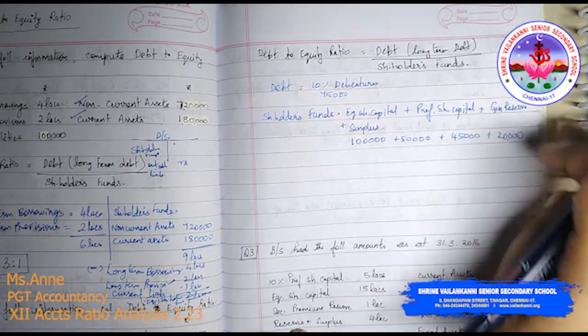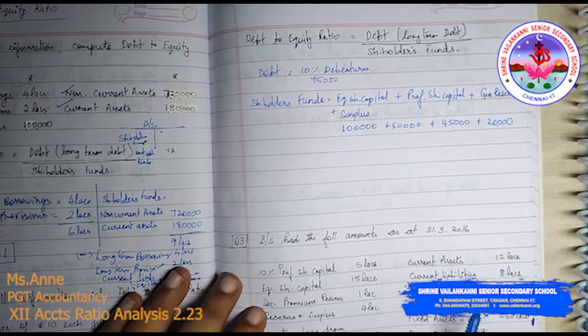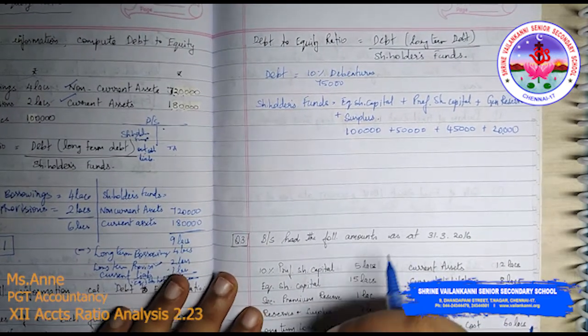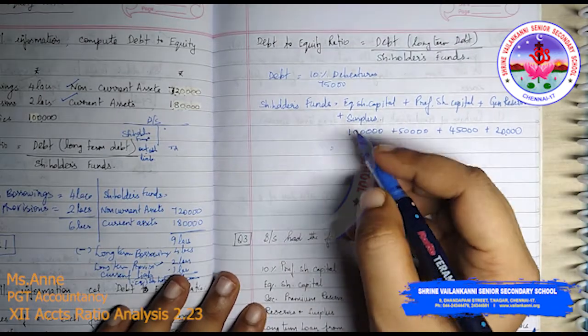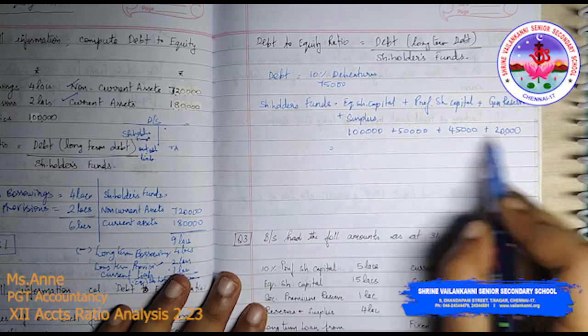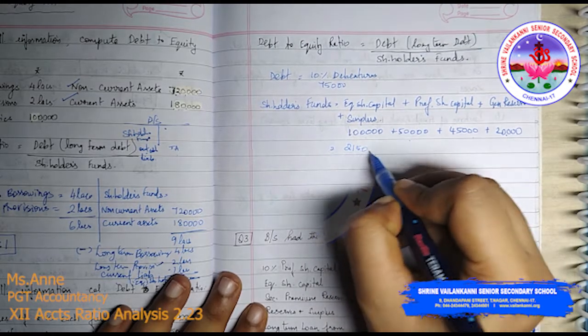Should you show all these workings in your notes? Yes. When you're solving the exam, when you're solving the problems, you have to show all these workings. So if you add, you will get 2,15,000.